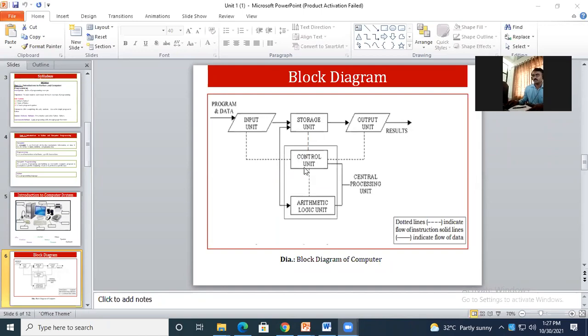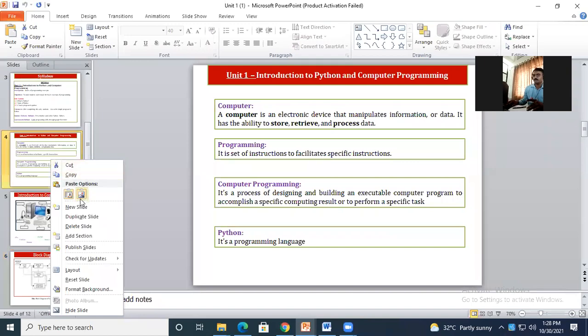This control unit is there to take the decision based on your instructions. Okay, whatever the instructions are from the input unit, like as I explained to you for the left click, that means it needs to select. So when I click, it will select. If I right click, then for right click, I have some set of properties.